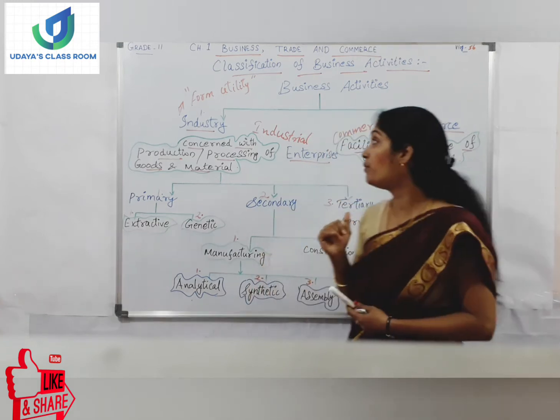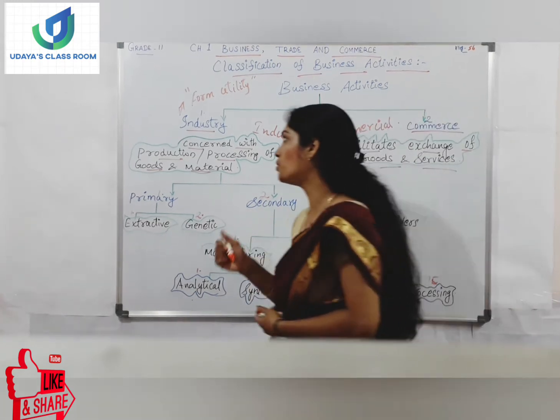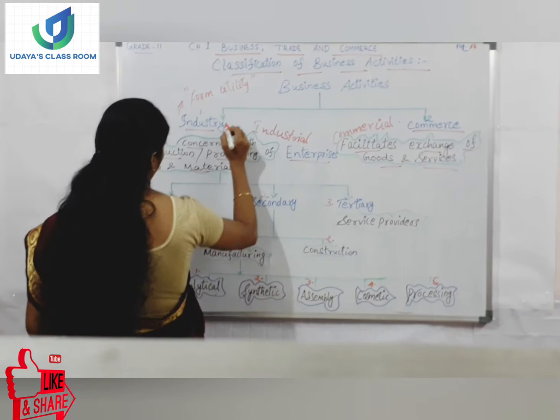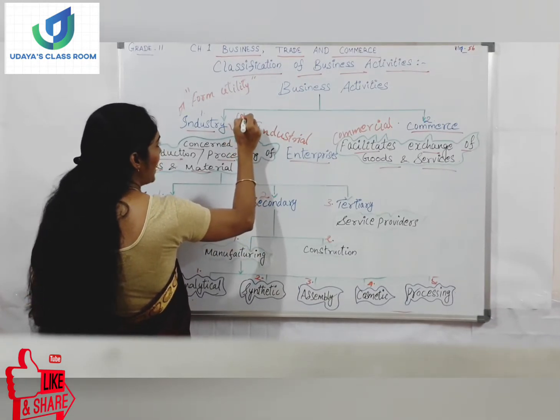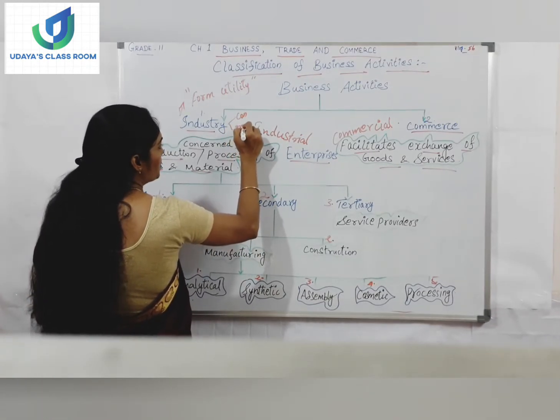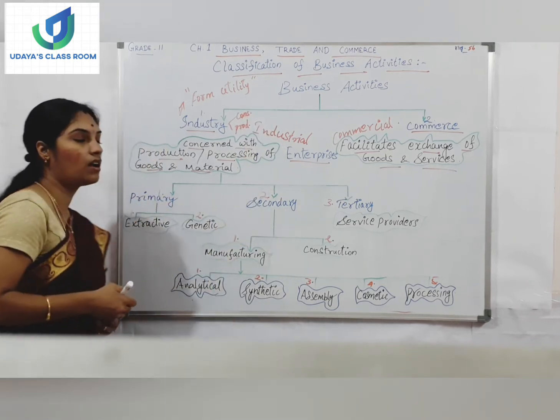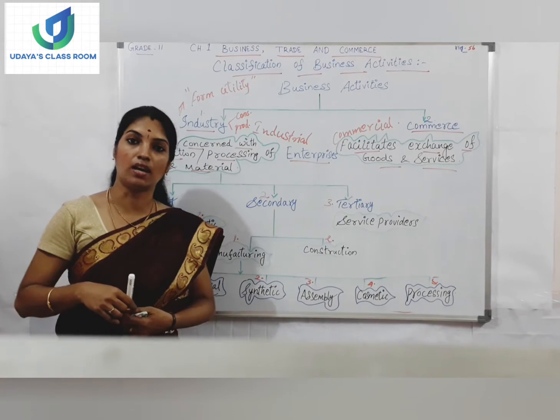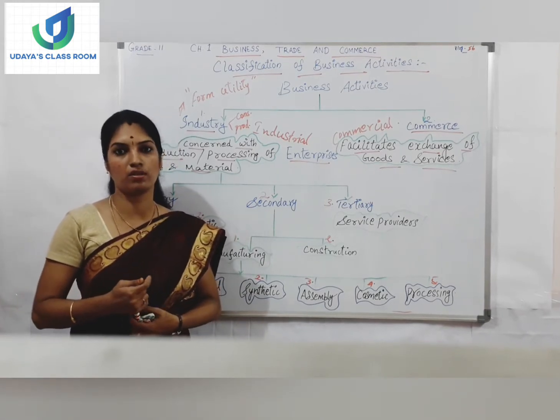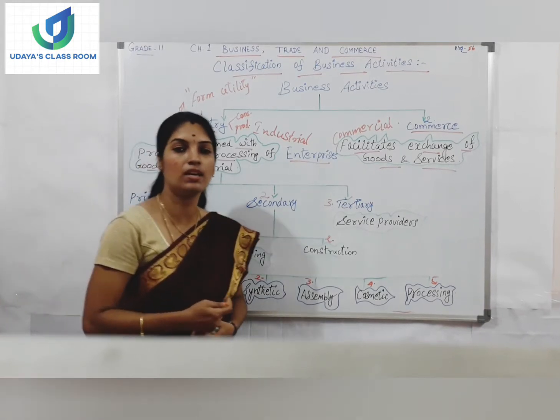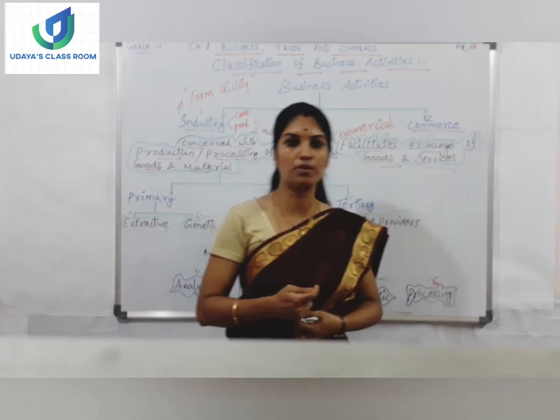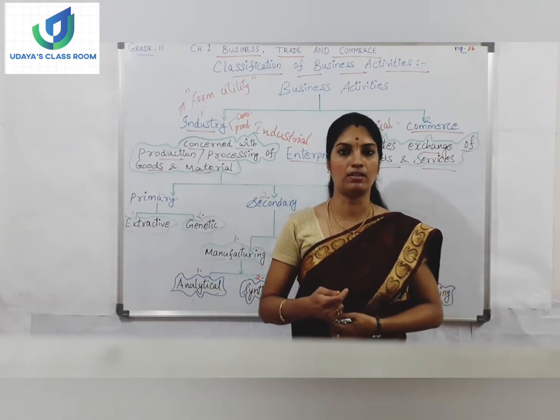Alright, so the industries produce both consumer goods as well as producer goods. How are the industries producing consumer goods and producer goods? Is there any difference between consumer goods and producer goods? Yes, we have some differences.